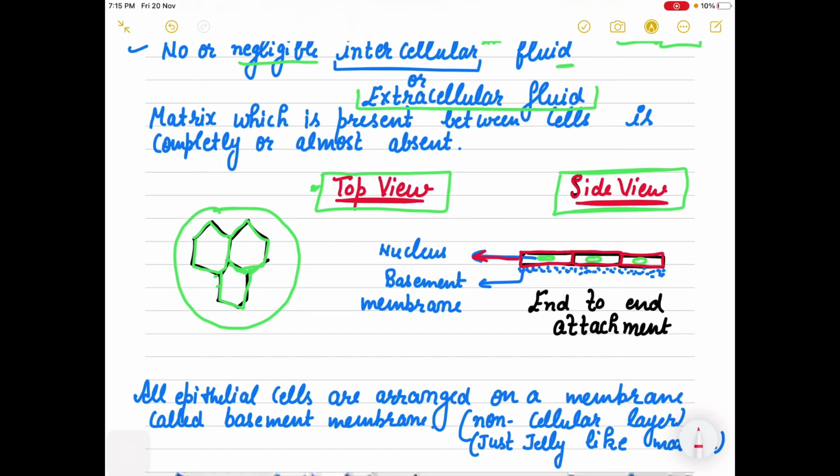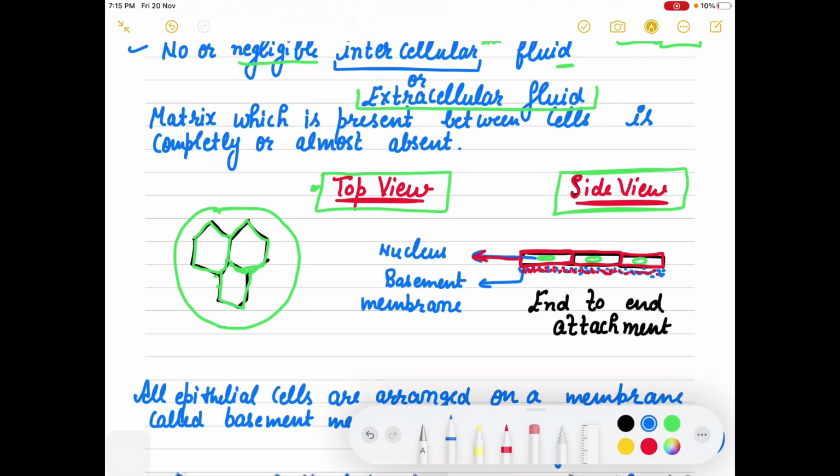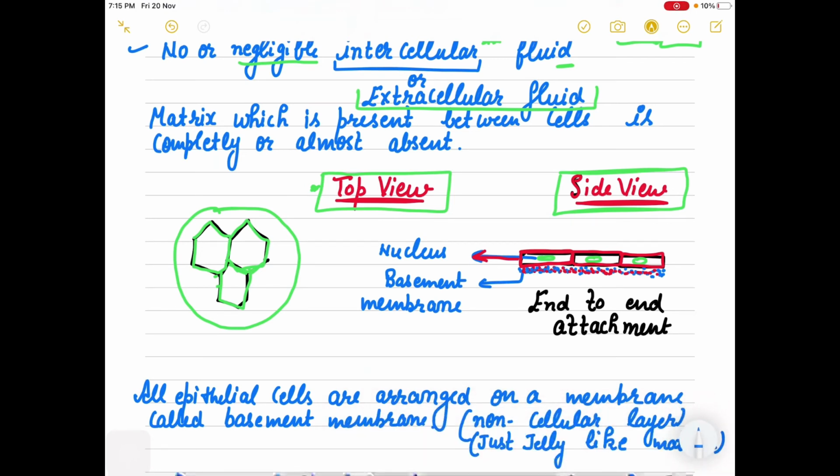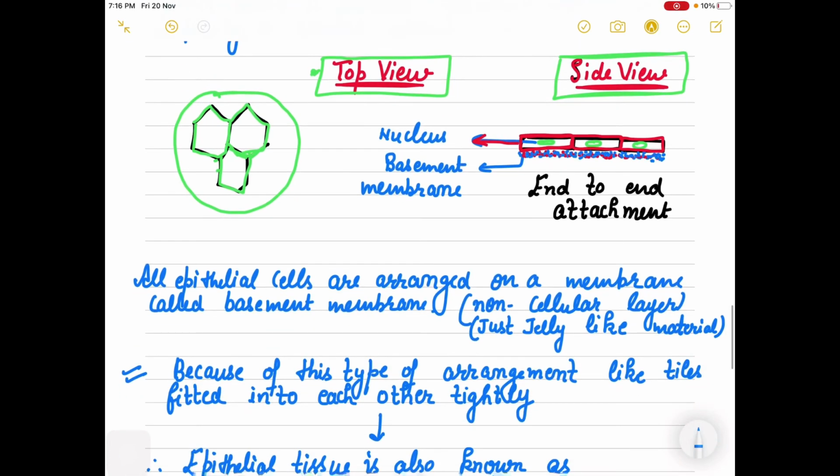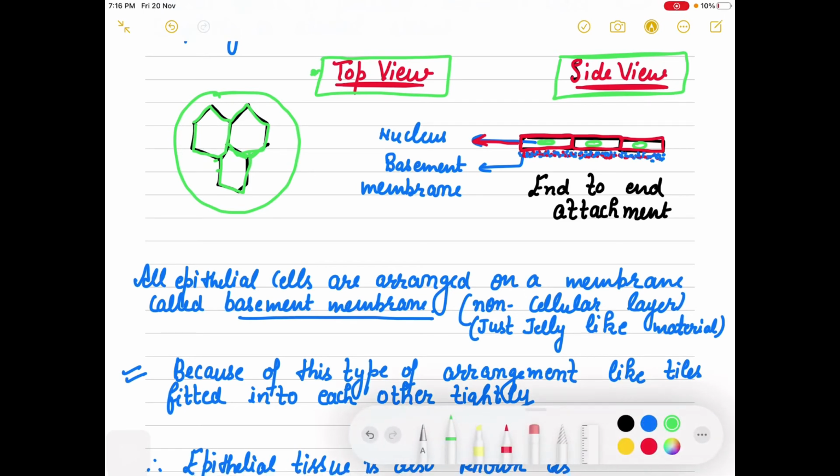And here one very important thing which we have to understand, that there is a membrane. All the epithelial cells are arranged on a membrane, and this membrane is called basement membrane. If you clearly see, I am not making any cellular structure of the basement membrane, no, because the basement membrane is a non-cellular layer.